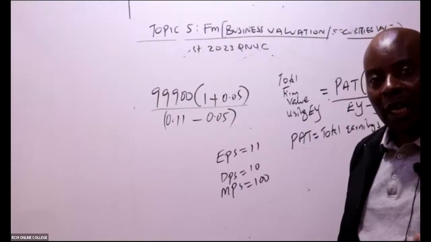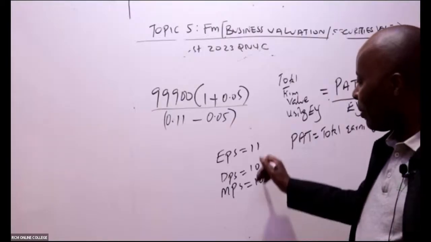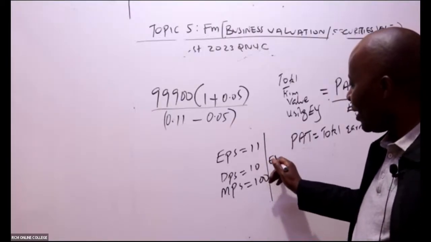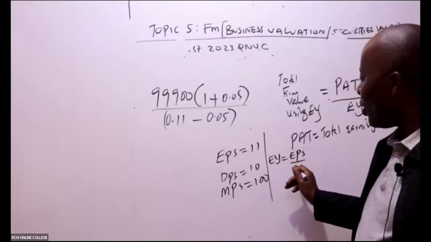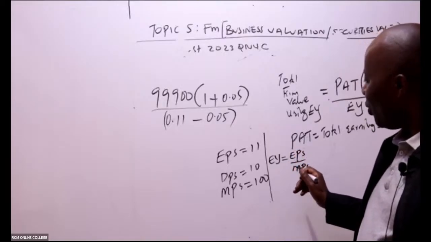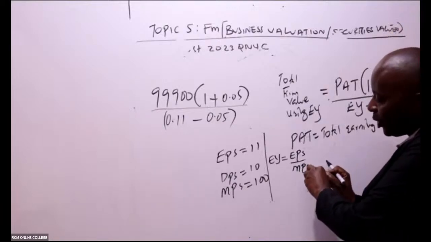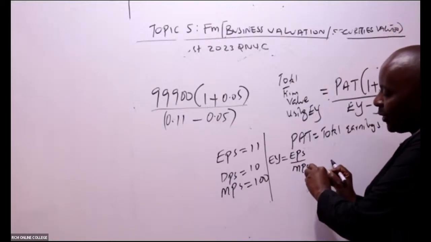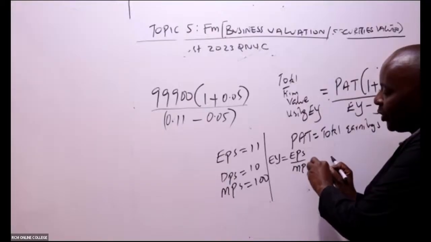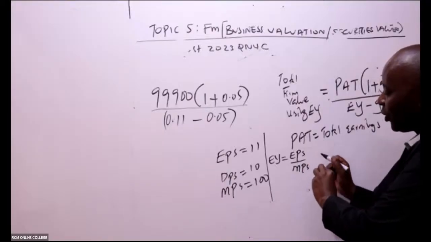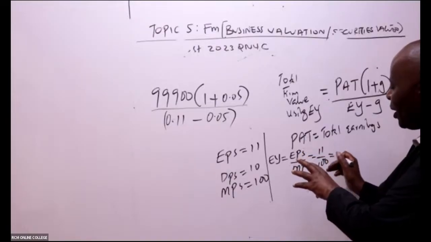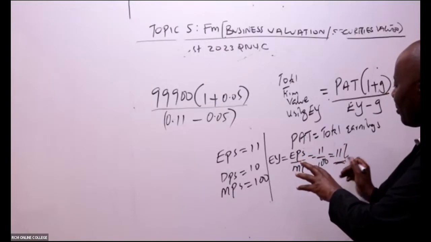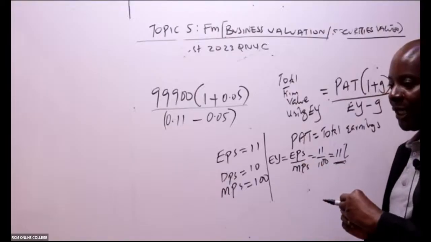That shows creativity from the examiner's side. Now a better student in terms of creativity will be able to come and say, to get earnings yield, I know it is earnings per share over MPS, because you're yielding to your market price. Earnings yield is EPS over MPS. So this student would have easily calculated this by taking 11 over 100, which would have given him or her 11%.